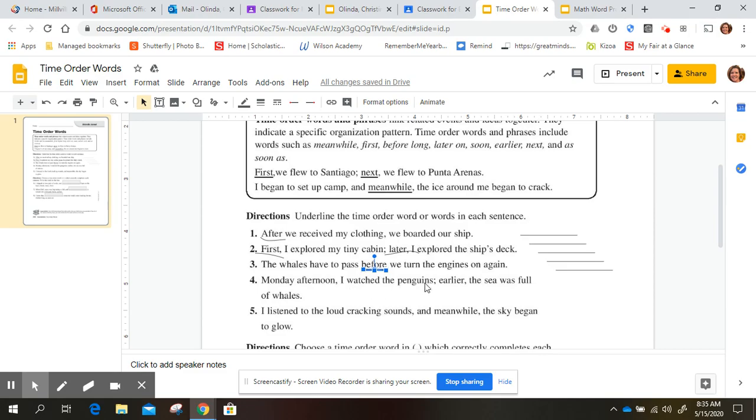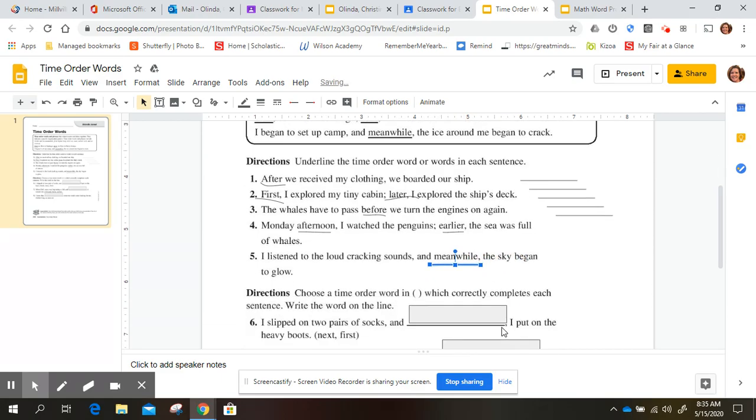Monday afternoon, I watched the penguins. Earlier, the sea was full of whales. So time order words would be afternoon and earlier. I listened to the loud cracking sounds, and meanwhile, the sky began to glow. And my time order word would be meanwhile. Oh, that's a little too long. I'll just pull that back. There we go. All right.